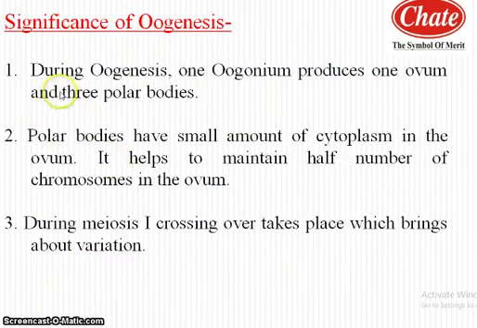Like spermatogenesis, oogenesis also has three significant points. During oogenesis, an oogonium produces one ovum and three polar bodies. Polar bodies have a smaller amount of cytoplasm than the ovum. This helps to maintain the half number of chromosomes in the ovum. And during meiosis first, crossing over takes place, which brings variation.